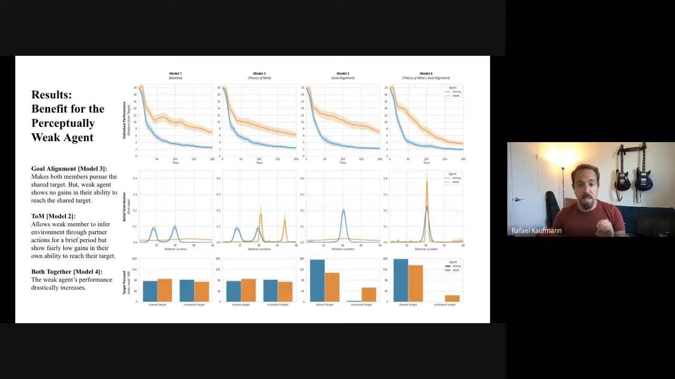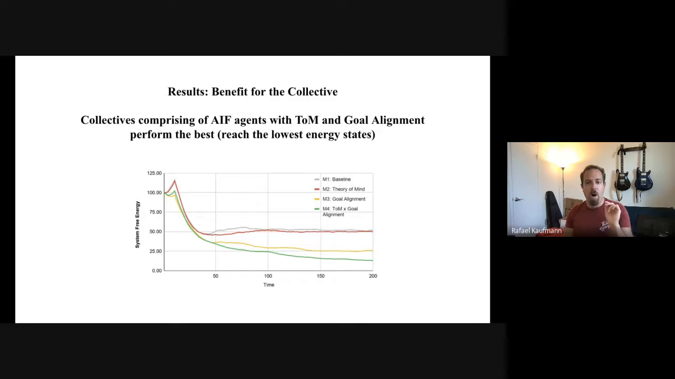Goal alignment means every agent has a single most likely goal. This reduces the ambiguity in the strong agent's behavior, and then the weak agent can use theory of mind to triangulate effectively. Now, on the global scale, here we're seeing whether each of these models can minimize the collective free energy, F sigma. In the baseline in gray, we see that if agents don't have any social capabilities, the collective can't minimize F sigma more than about 50%.